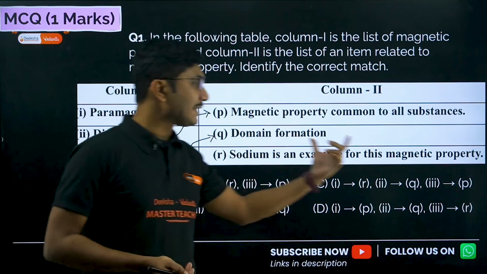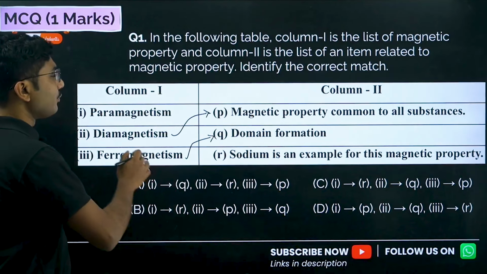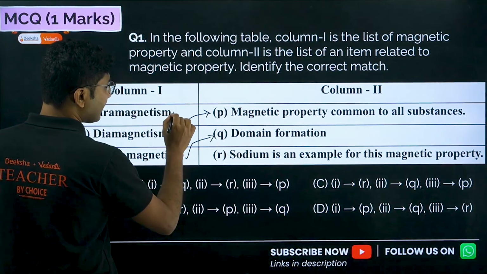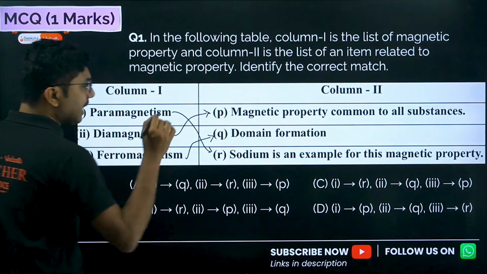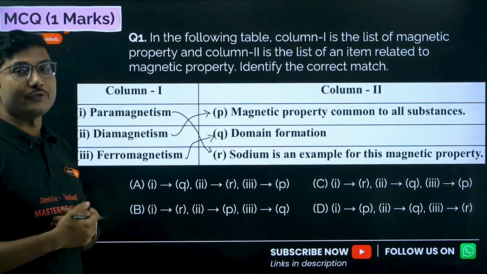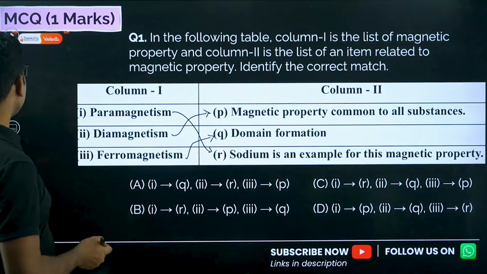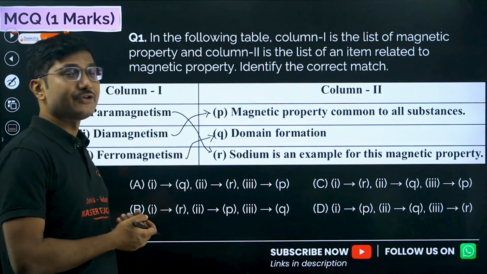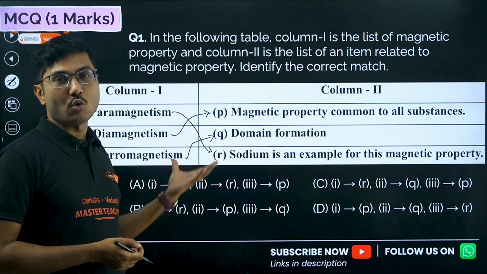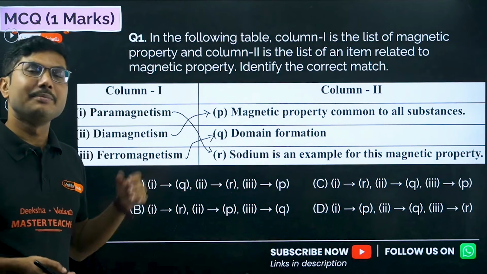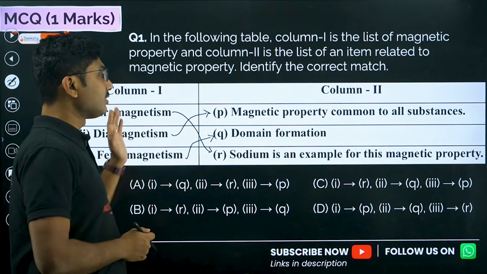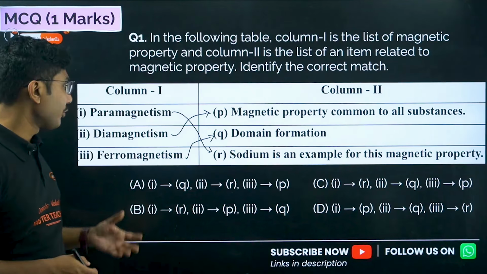Now sodium is an example of this magnetic property. Even if you don't know what type of material sodium is, after elimination you can easily see that it is definitely going to match with paramagnetic substances, okay? Match the following questions may sometimes be tricky, but if you can find at least 50% of the matches, the remaining 50% you can either guess from the options or from whatever is left, okay?